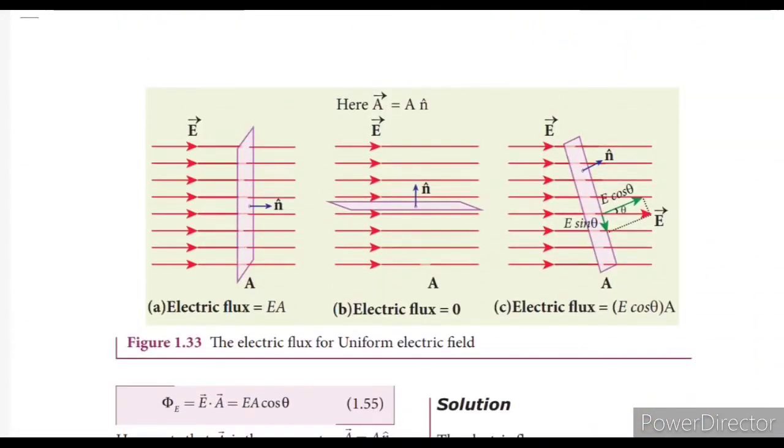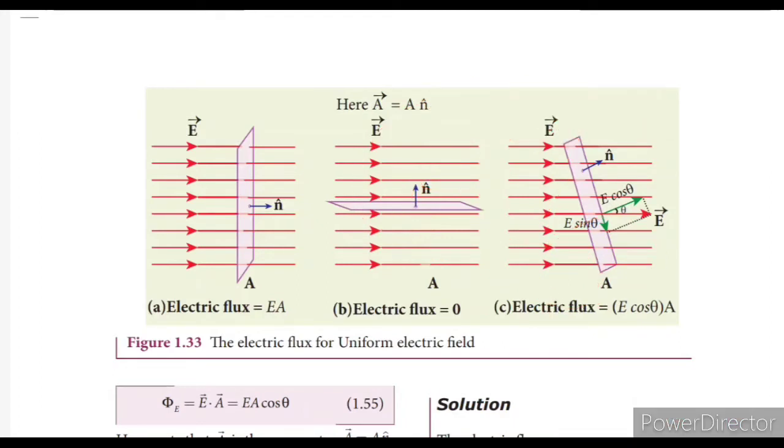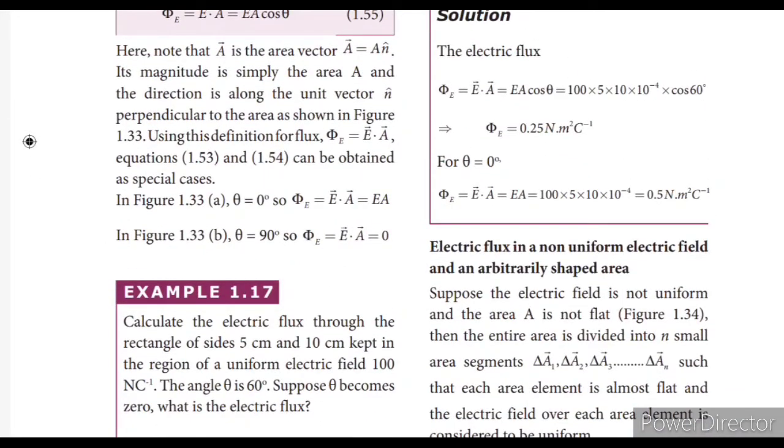Then phi equals the electric flux. Remember that electric flux is always due to the enclosed charge. Whenever a charge is enclosed in a system, as in Gauss law, only that charge contributes to the electric flux. The charges outside never contribute any electric flux through the closed surface. So phi equals EA cos theta, where E is the electric field and A is the area, with units newton per coulomb and meter squared.